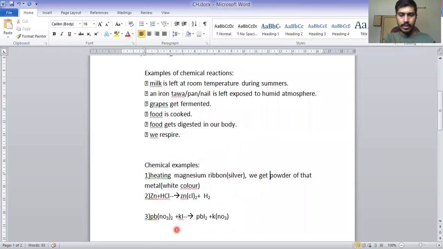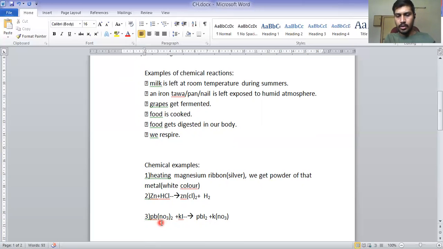Third one, Pb(NO3)2. Pb means lead, NO3 nitrate. Lead nitrate is mixed with potassium iodide, K means potassium, I means iodine. So here Pb(NO3)2: the valency of Pb is +2, the valency of NO3 is -1.